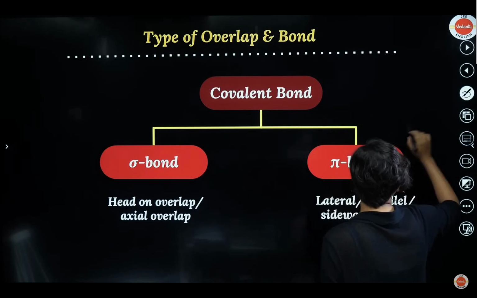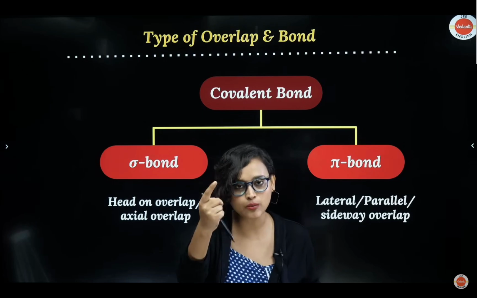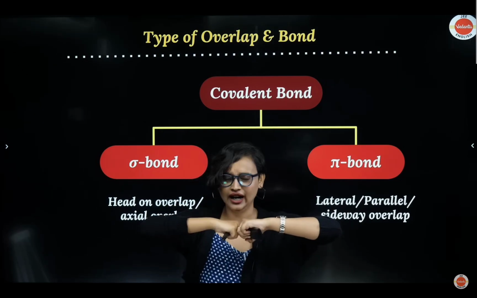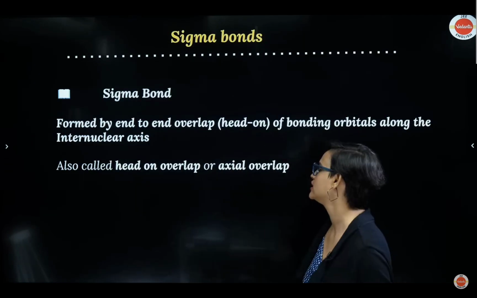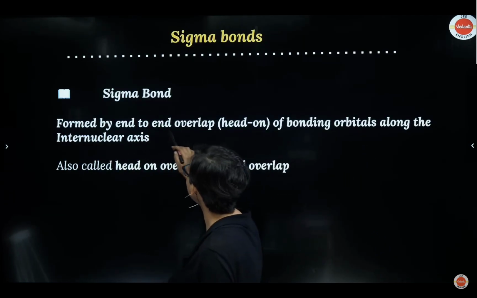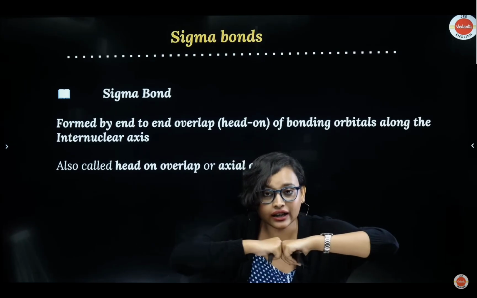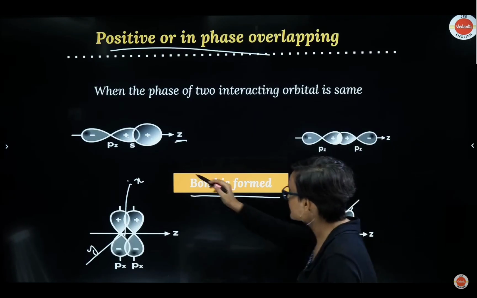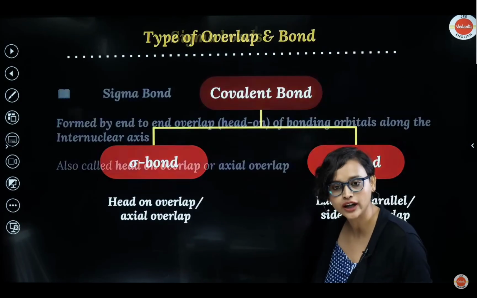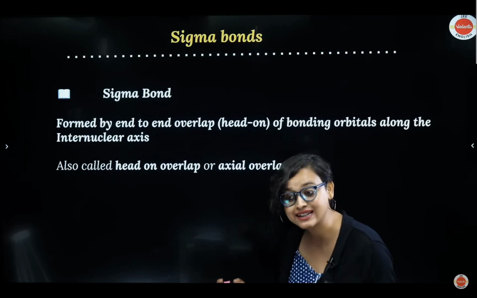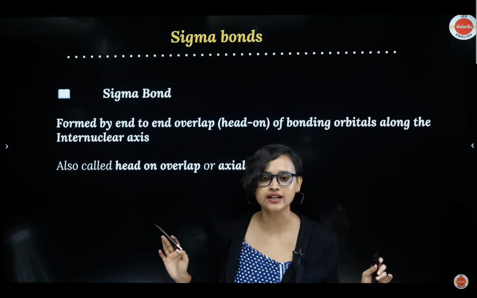I am going to erase all of this because it looks very dirty, but I hope you get it, right? So in a covalent bond, whenever there are two bonds, there is a sigma bond and a pi bond. A sigma bond is because of head-on collision, and because of lateral overlap, you call it a pi bond, okay? Let's read about the sigma bond and pi bond a little more. A sigma bond is formed by end-to-end overlap, head-on collision of bonding orbitals along the internuclear axis. For example, along the axis, this is a head-on collision, so this is going to be a sigma bond. It is also called axial overlap because it's happening on the axis, or just head overlap, got it?